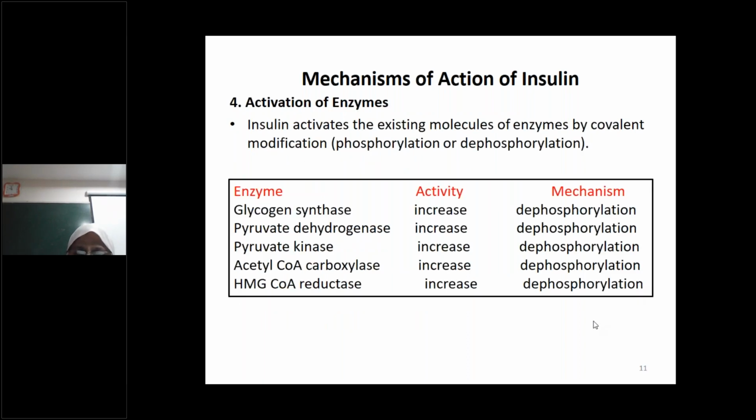Insulin also causes covalent modification, that is phosphorylation or dephosphorylation, and through this it will either increase or decrease the activity of certain proteins or enzymes. So here you can see an example where the enzymes glycogen synthase, pyruvate dehydrogenase, pyruvate kinase, acetyl-CoA carboxylase, and HMG-CoA reductase have their activity increased by dephosphorylation. So this is through a method of covalent modification, and insulin activates these enzymes by dephosphorylation.